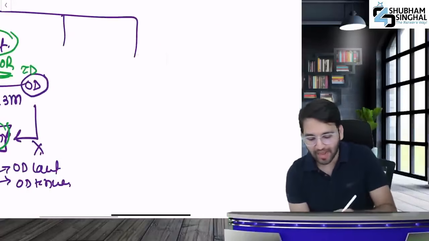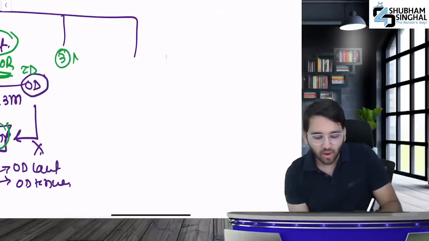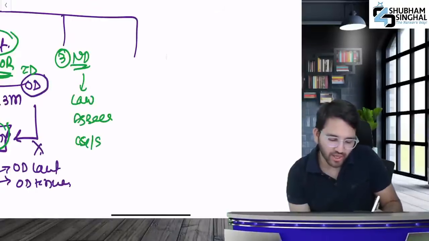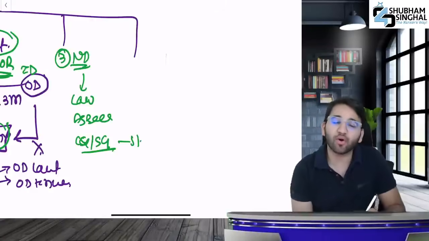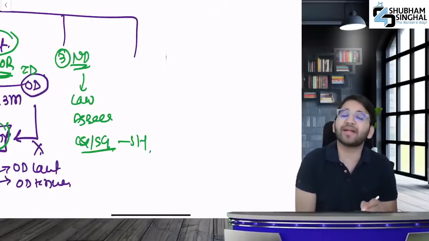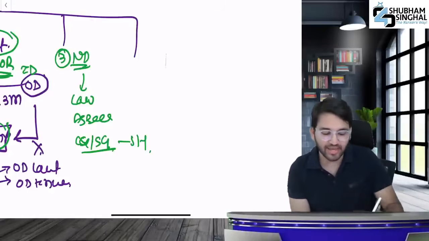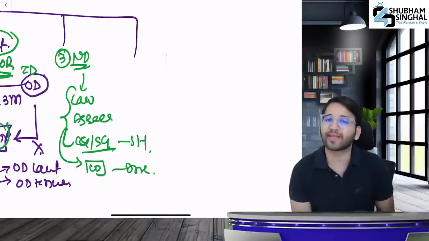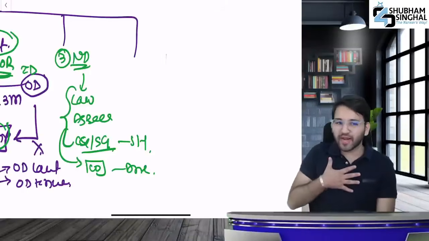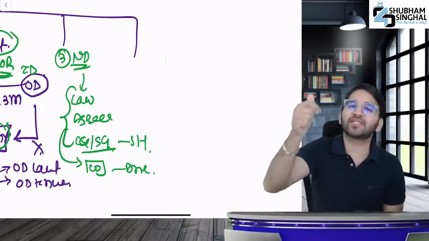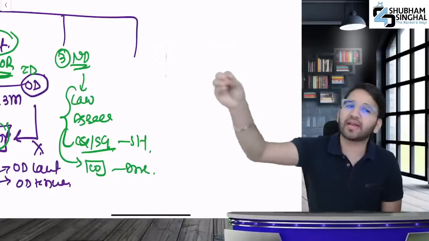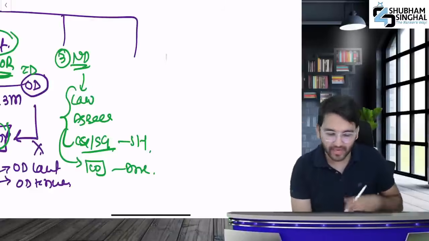Now, after that, nominated director. Who is a nominated director? It means if because of law, or due to an agreement, or because the central government or state government is a shareholder, you are appointing a director in the company, it's a nominated director. If the board of directors appoints a director due to the law, an agreement, or the central or state government, it is a nominated director.